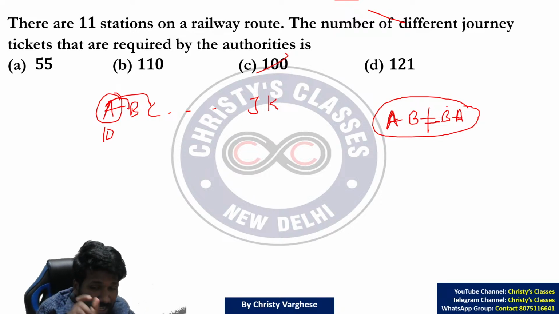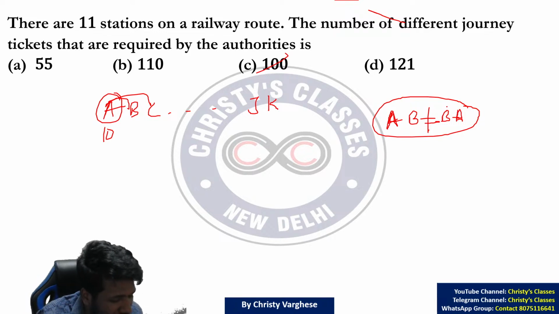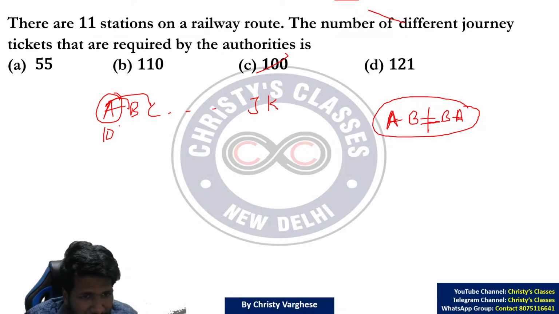I am repeating the keywords because if you are not good at this topic, you understand everything now, but later when you check this, you will forget it. That is why I want these keywords to be imprinted in your brain so that you will never forget it. So order matters or not? That is what you need to check. A to B same as B to A? No. So order matters. So A to B ticket, B to A ticket, different it is.